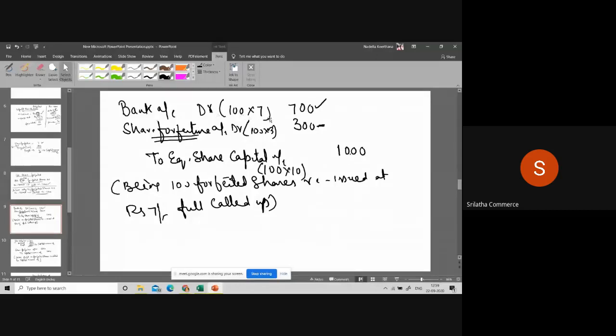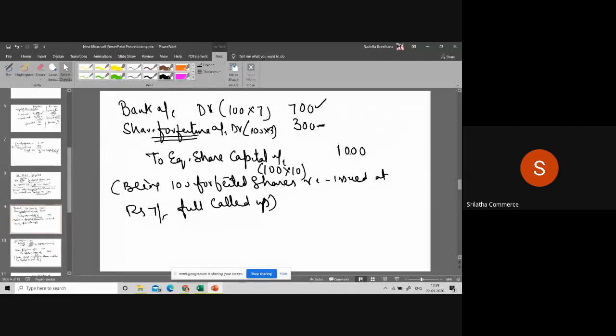Bank account debit to equity share capital account. Bank, how much are you receiving? 7 rupees per share, 100 into 7, 700. But share capital is always credited with the face value as it is fully called up. So 100 into 10 comes to 1000. What is the discount given? 300. Whatever discount you had given, it is debited to share forfeiture account.